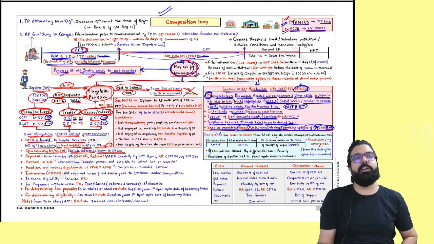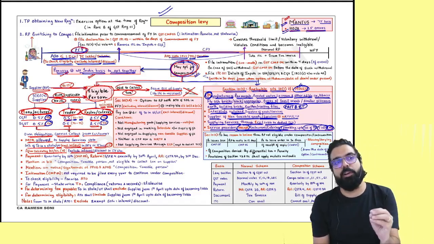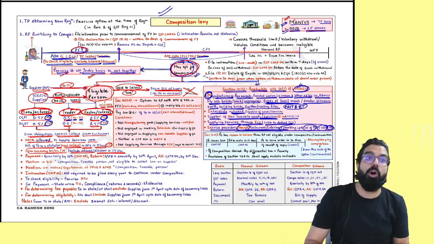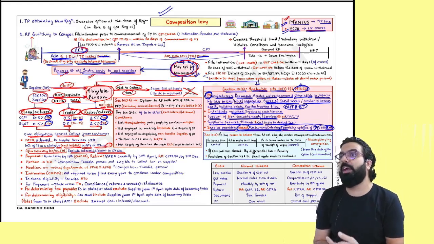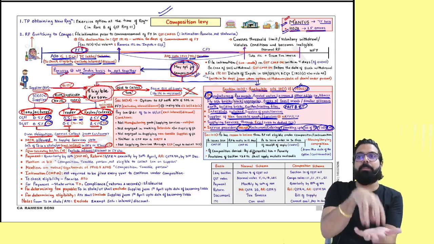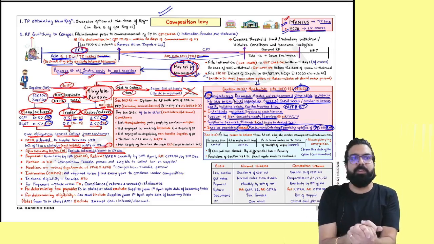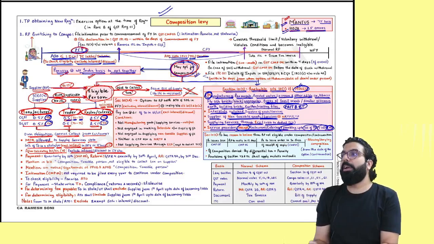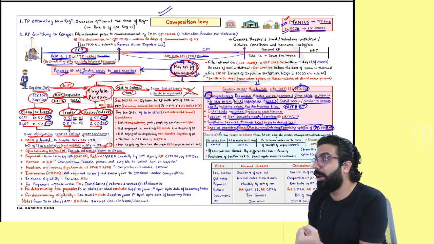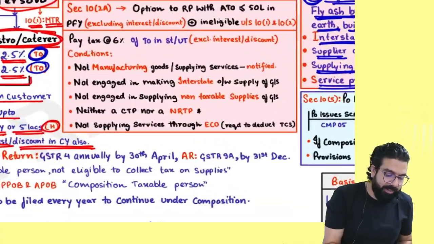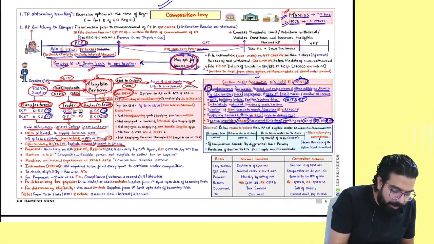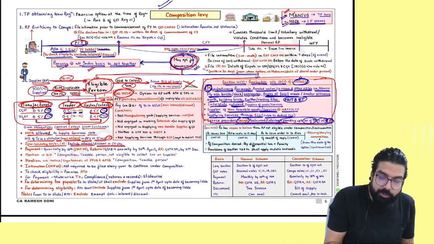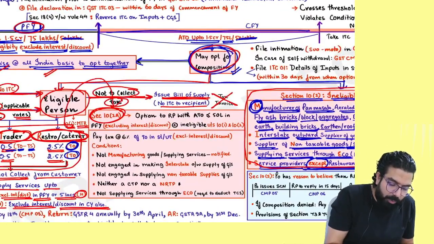So the government launched a scheme mainly for service providers, or those people who are providing services more than that 10% or 5 lakh, whichever is higher. For example, in one state I may be supplying goods, in another state I may be supplying services. So the government told those people who are service providers can go for a scheme which is section number 10(2)(a). So if you are ineligible under section number 10(1) or you are ineligible under section number 10(2), you can go for which scheme, everyone?